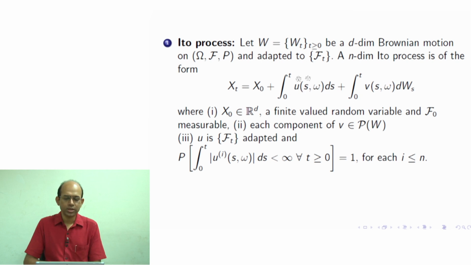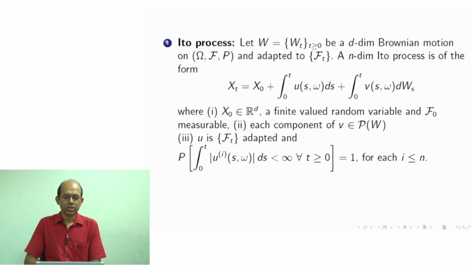So, we are integrating here the stochastic process u with respect to time, and here we are integrating the stochastic process v with respect to the Brownian motion W from 0 to t. And then the integration we obtain at the end, if we vary over time, we get a stochastic process. So, that process is going to be called an Itô process.